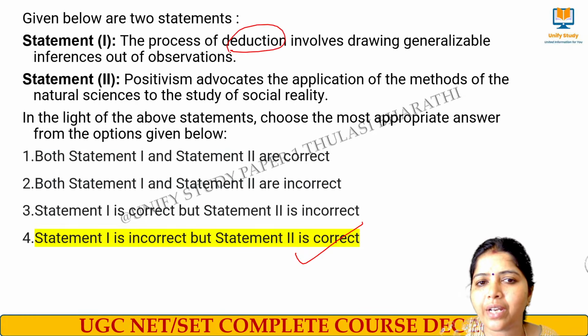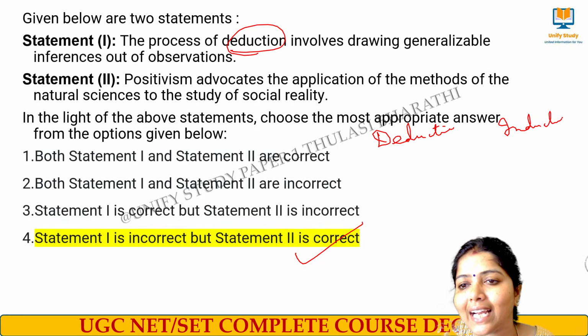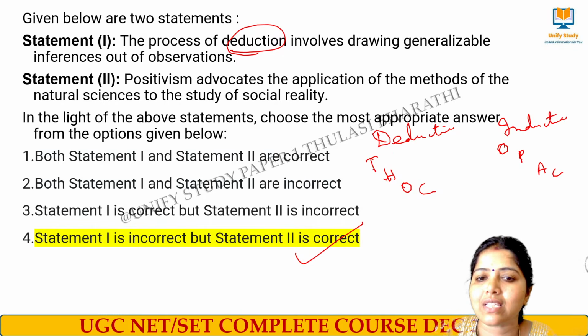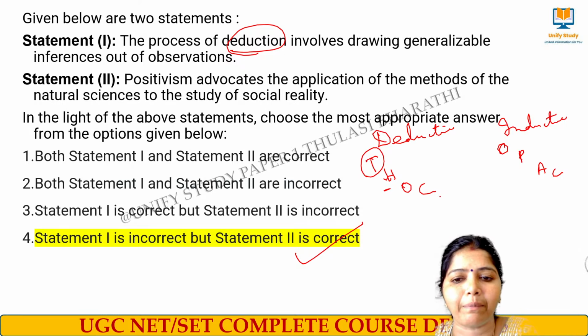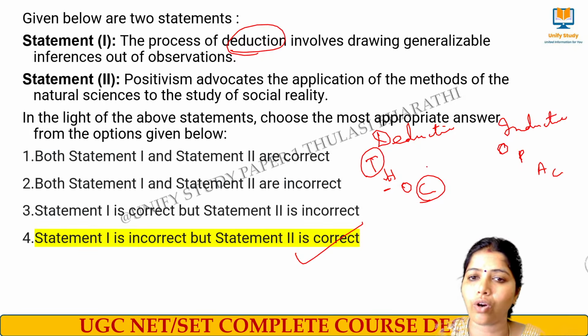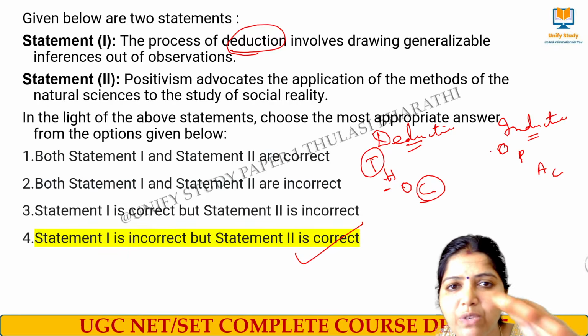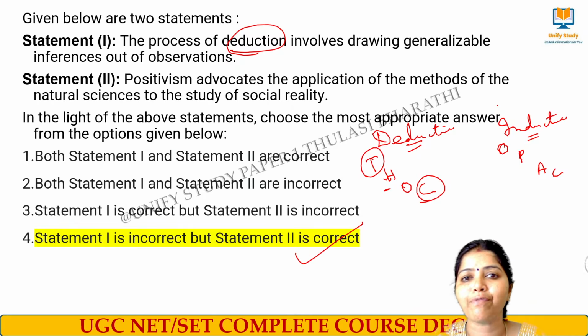The process of deduction is called deductive research. We have two types of research here, deductive research and inductive research. Deductive research means they start with a theory, they check with the hypothesis, observe what has been happening, and finally confirm whether it is right or wrong. That is called deductive research. Whereas in inductive research, they observe the specific instances, then come to a pattern, analyze what the pattern is telling, and finally confirm.